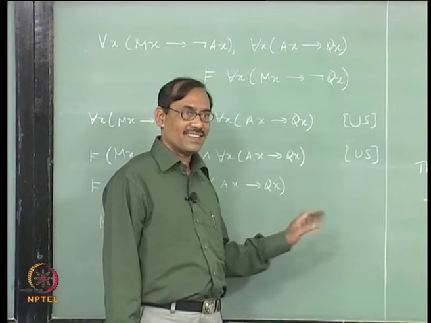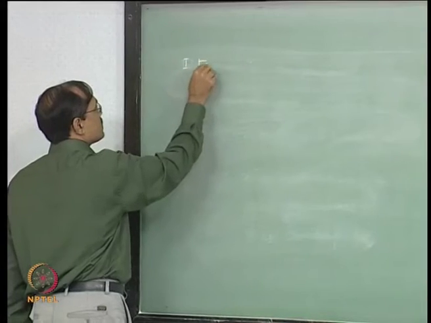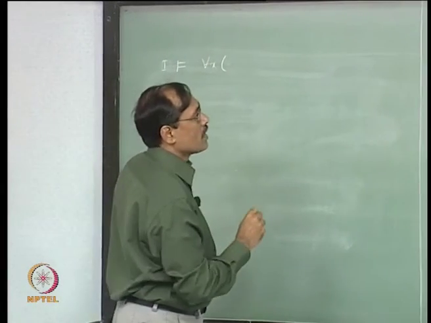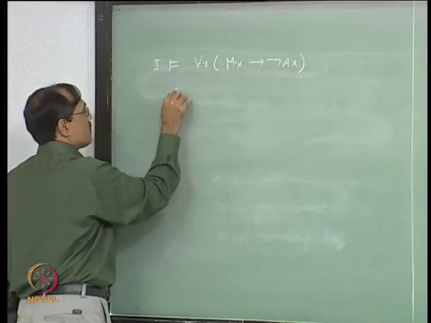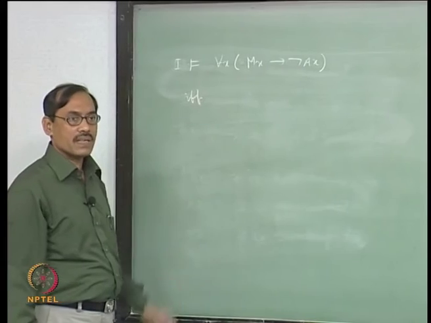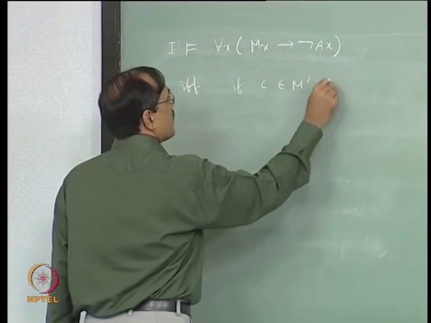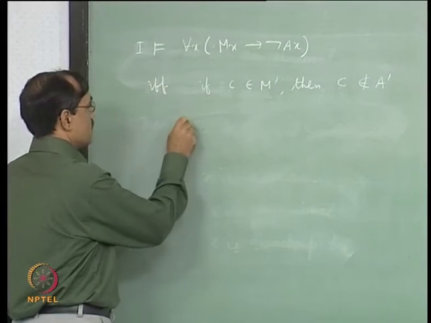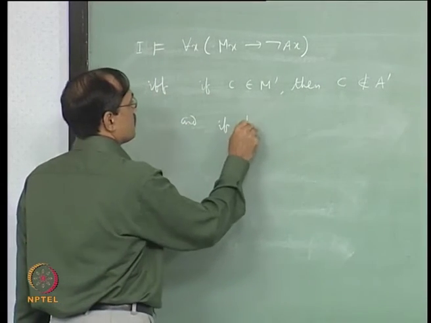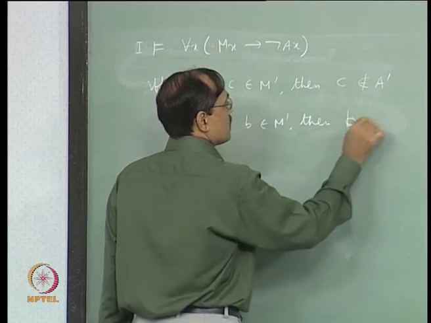This is not over yet. So, we have to see all those things again. Let us try that. Now, the first sentence will be I satisfies for each x Mx implies not Ix. So, this holds if and only if, again with C and B we will take. So, with C it says if C belongs to M prime, then C does not belong to A prime, and if B belongs to M prime, then B does not belong to A prime.